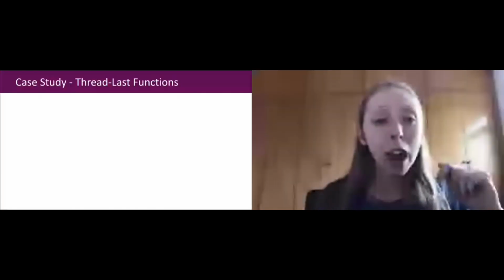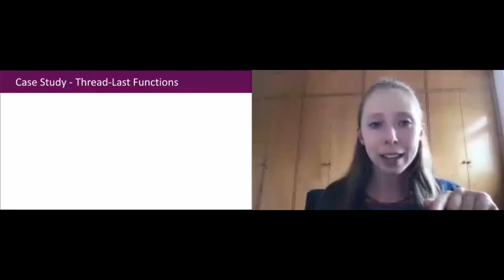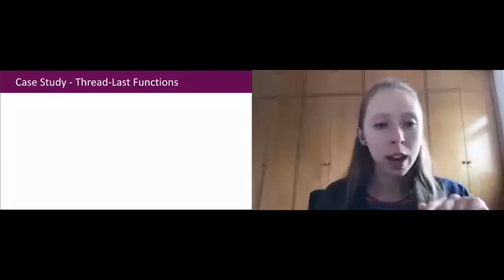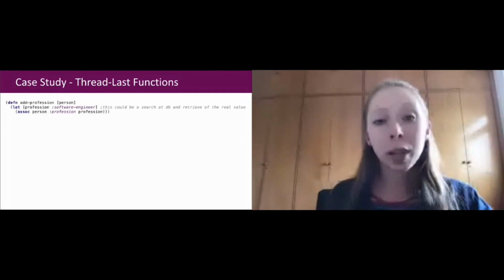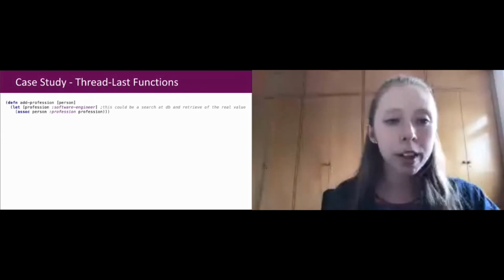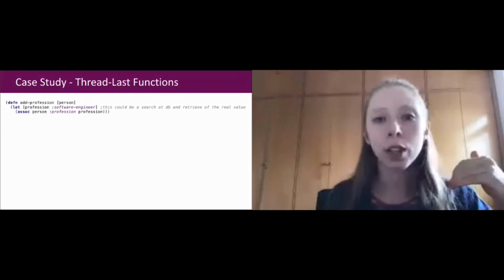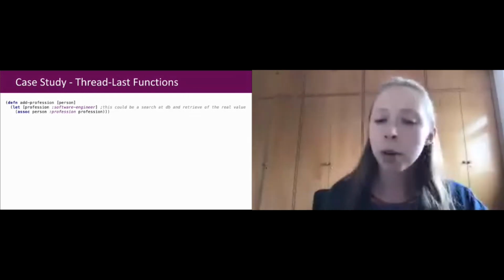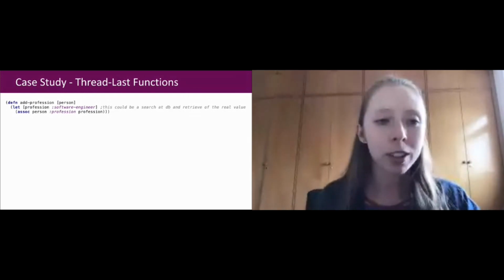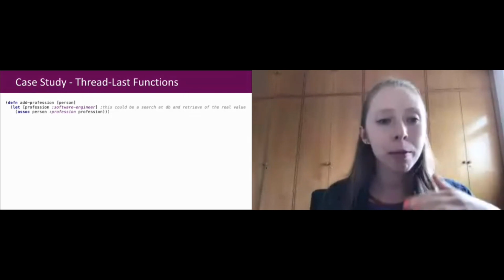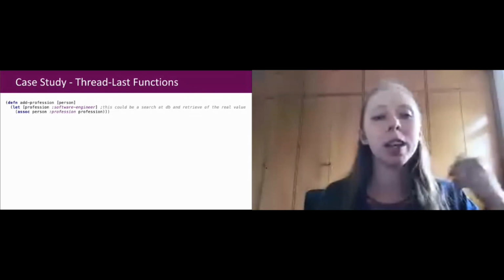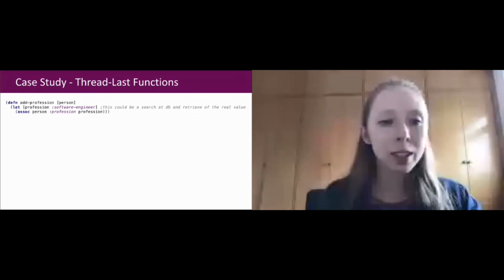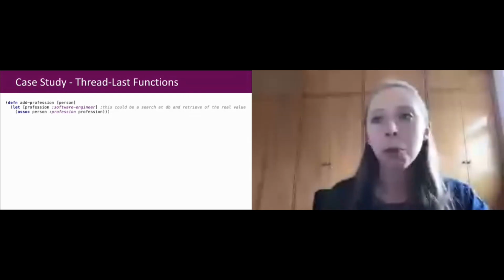I'm going to start with the thread-last functions because they are pure functions. And here I have add-profession, which is the one that we use on map. So defn is how I declare a function in Clojure. And then I have the name of my function, add-profession, and the arguments that I have. So here I receive person as my argument. And if we check in our case study, it would be one of the elements of the list. So for example, name Anna with age 22.